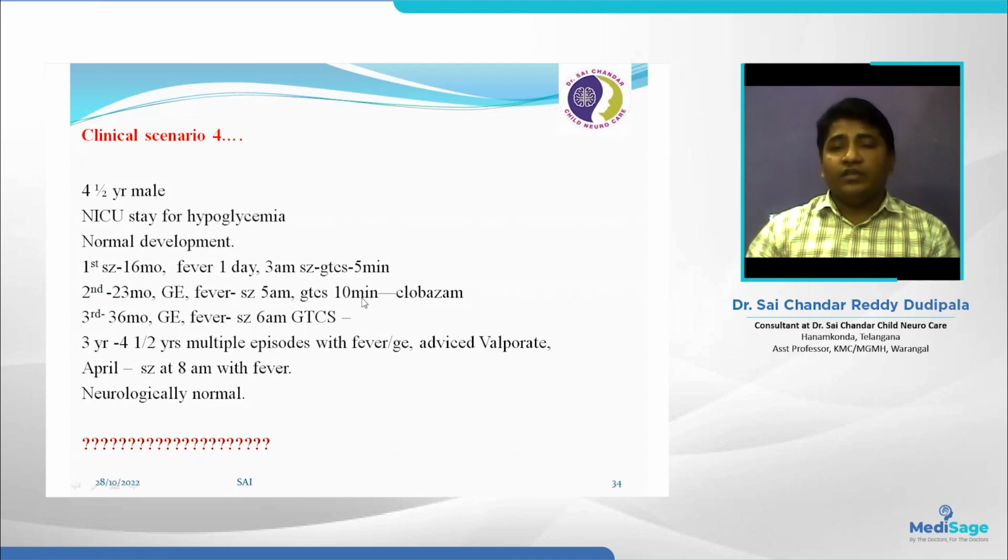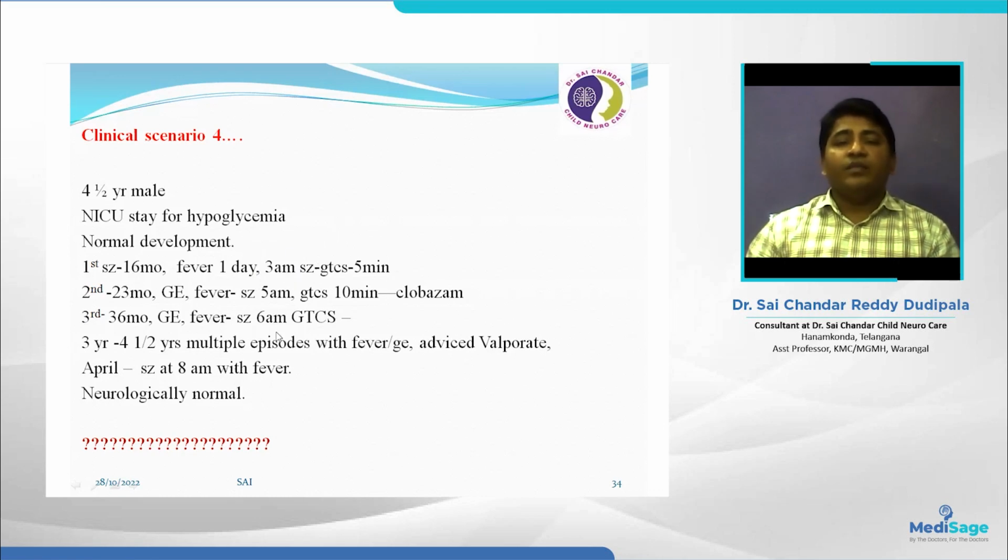From 3 years to 4.5 years, multiple episodes of seizures. All episodes were in the early morning. Almost all episodes were associated with fever, and within 24 hours of fever the child had seizures. All seizures in the early morning period. Started on valproate, but even after that the child had seizures with fever. But neurologically completely normal. From 16 months to 4.5 years of age, the child had multiple episodes of seizures with fever, GTCS type, but all early morning. So here, you can think this is simple febrile seizure or complex febrile seizure or something else.